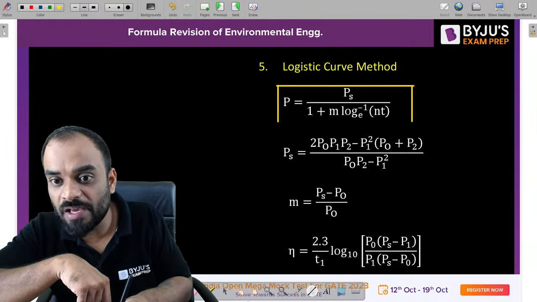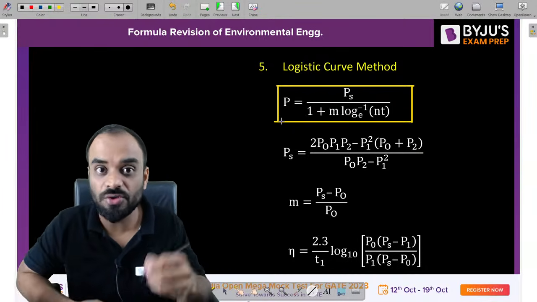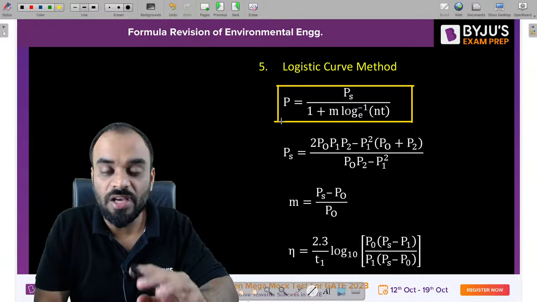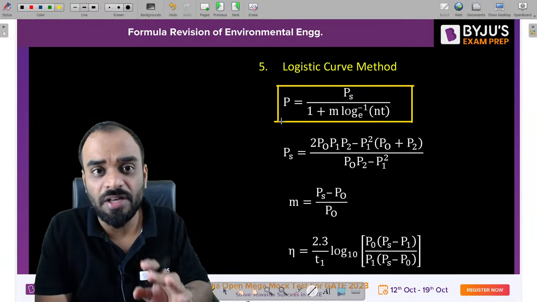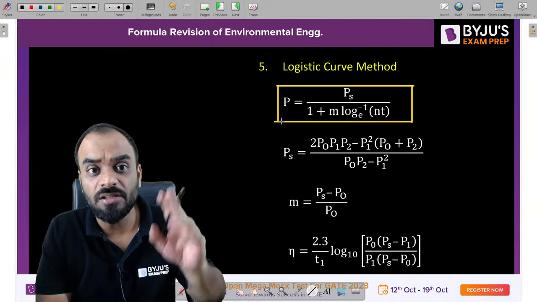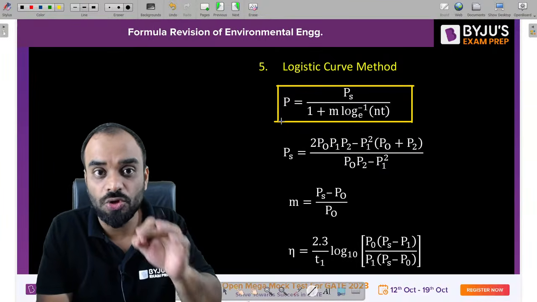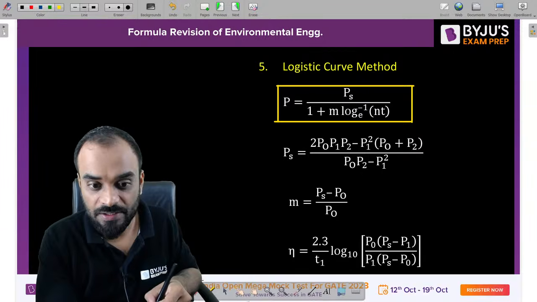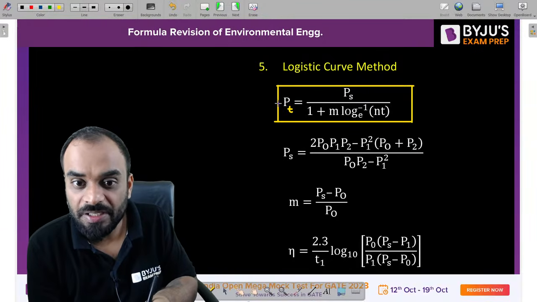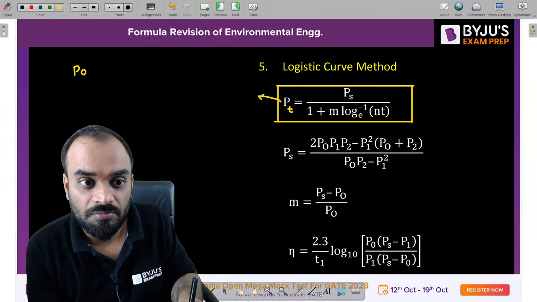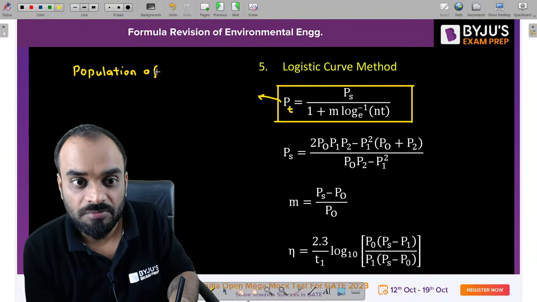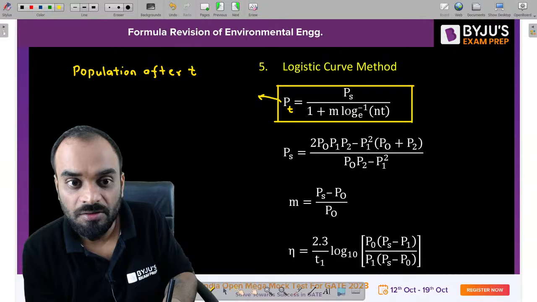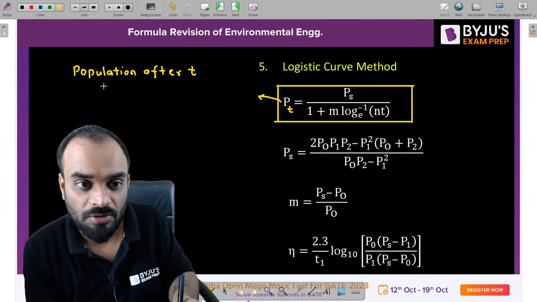Now this is the formula, guys, in which we have to put the t value in terms of years. The rest of the formulas which we have used already use the number of decades, that time period is in decades, but in this case the time should be in years. Okay, let's understand, guys. So Pt is what? That is the population after t years.